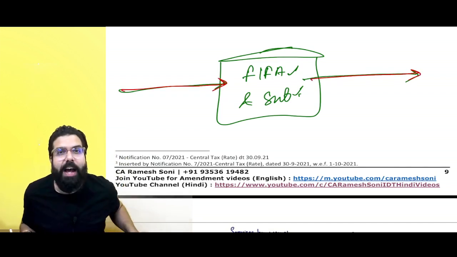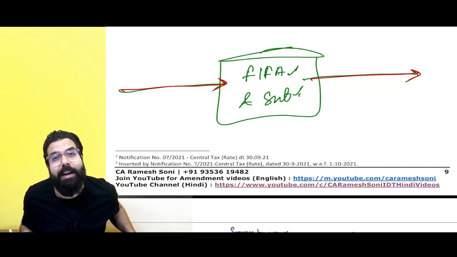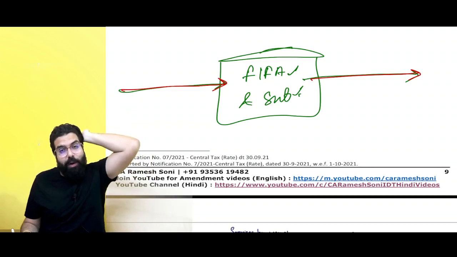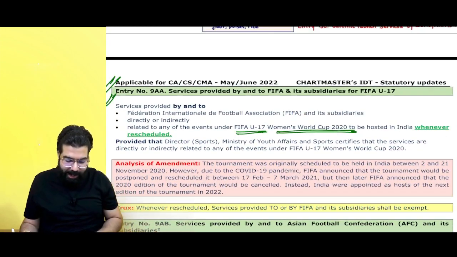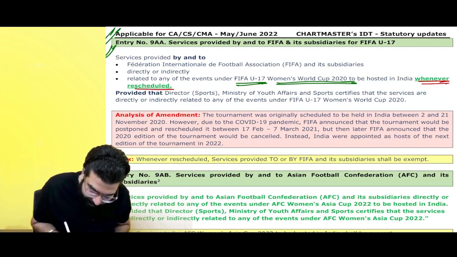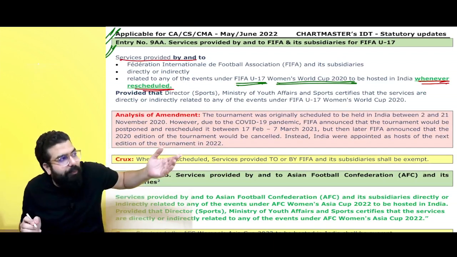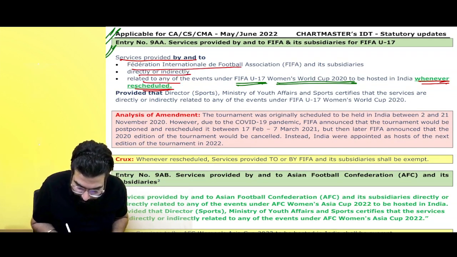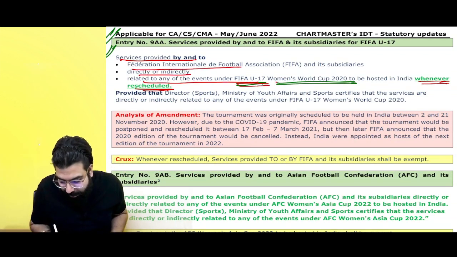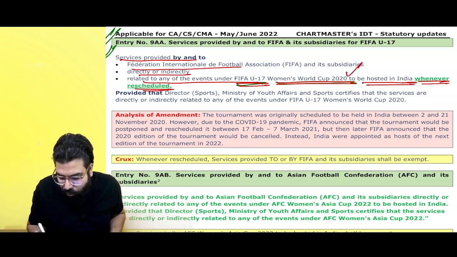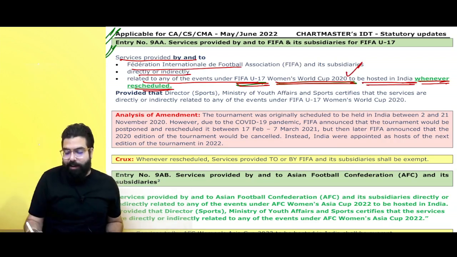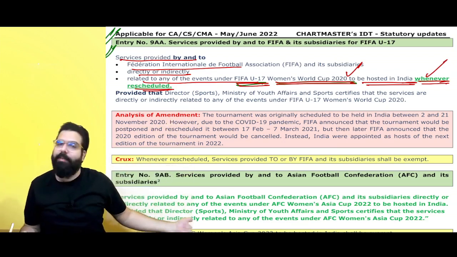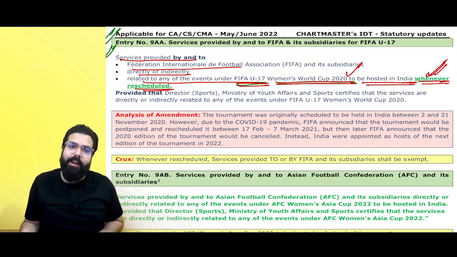But FIFA did not happen in 2022. So they are saying this exemption will be applicable whenever it is rescheduled to happen in India. They have just added the words whenever rescheduled. Services provided to FIFA or by FIFA, directly or indirectly, in relation to an event for the FIFA Under-17 Women World Cup to be hosted in India, which was to be hosted in 2022, whenever rescheduled, shall be exempt. That's all.